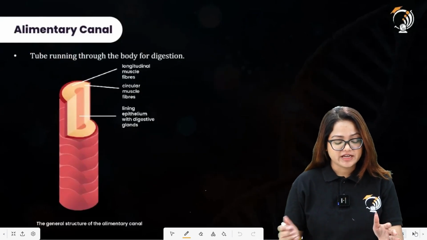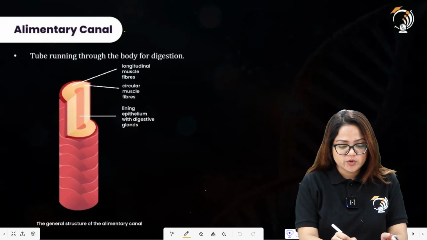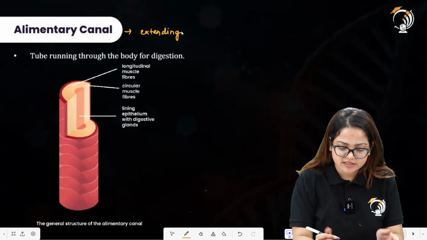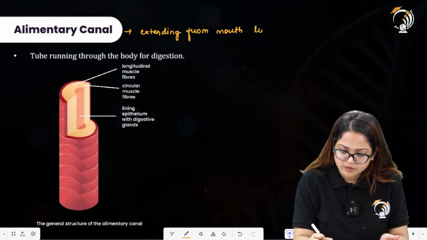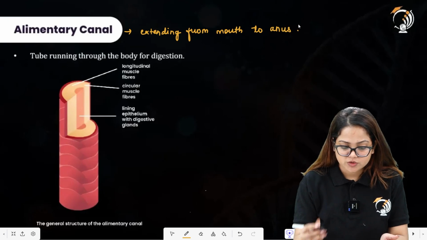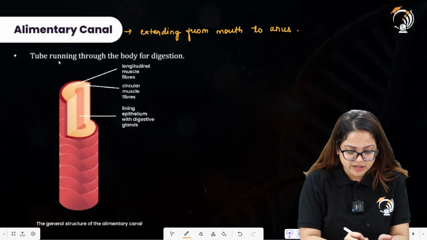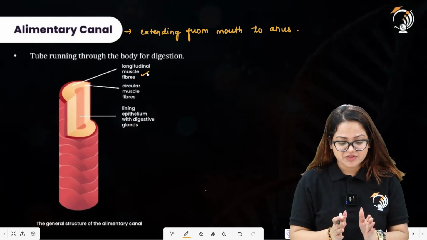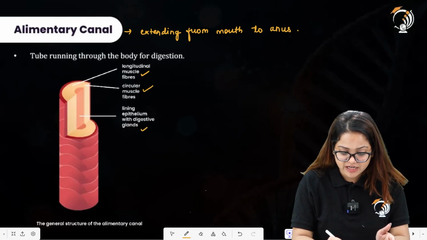So what is the alimentary canal? It is basically a tube that extends from the mouth towards the anus. So we can write here that it extends from mouth to anus. So this whole long tube here is the alimentary canal. Here is one definition for that: tube running through the body for digestion. Now longitudinal muscle fibers are there in the alimentary canal, circular muscle fibers are there in the alimentary canal, and lining epithelium with digestive glands also is present.